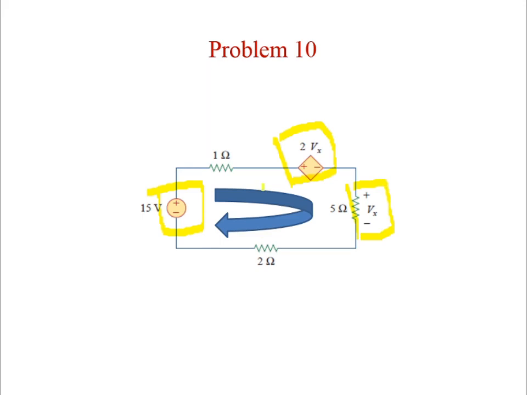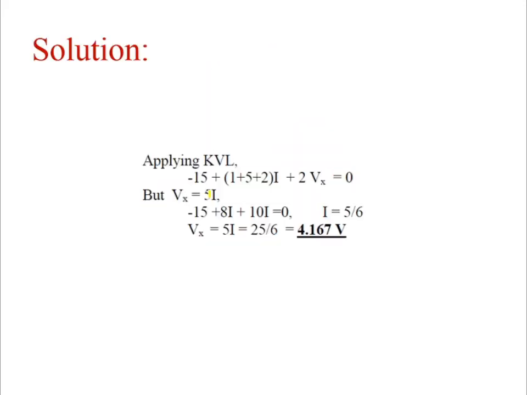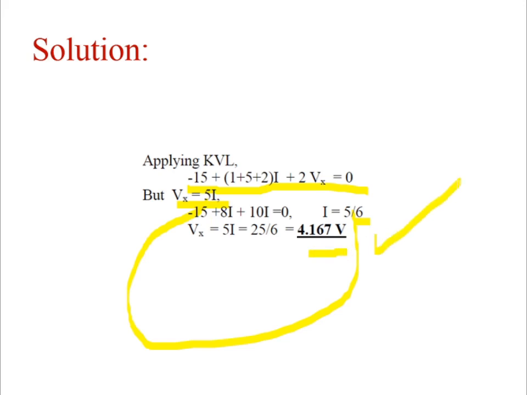Okay, you apply the KVL. You substitute the dependent source and you will get the answer. First you should calculate the dependent source. You will be getting 5i. Then apply the KVL, then you find the I. Then substitute this current term here, so you will get the final answer, 4.167. So I hope you understood.